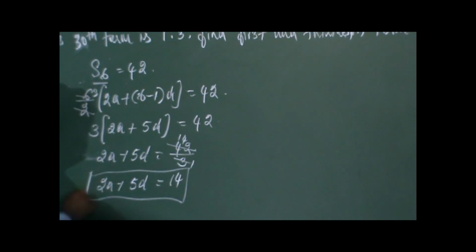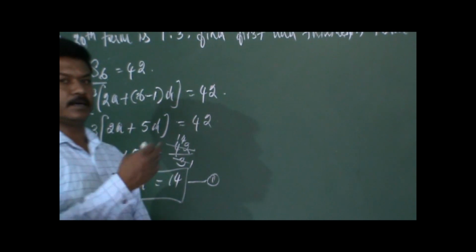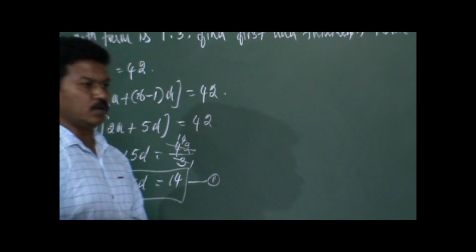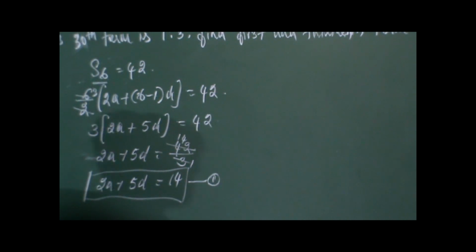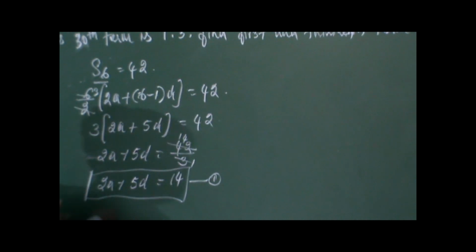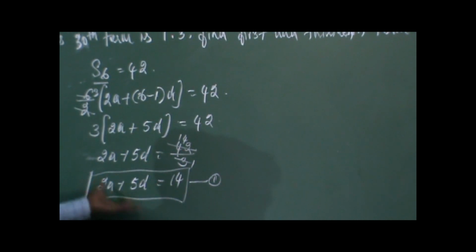Set up this as an equation and leave it, because we cannot do anything, because it cannot be defined as a term, and moreover it has 2 variables A and D. If an equation has more than one variable, it cannot be solved. At this moment we cannot solve this. So let us take the second condition and then we will put the values into this.